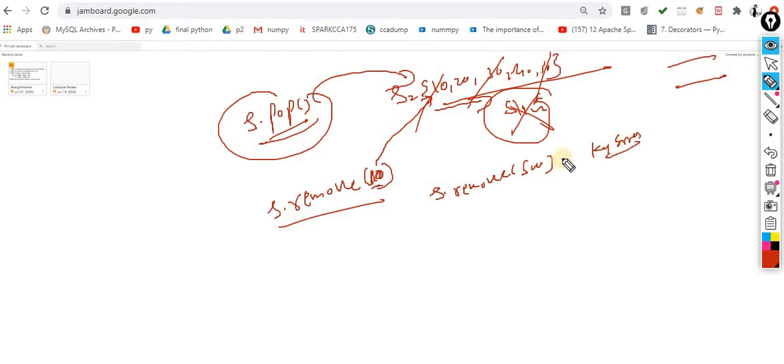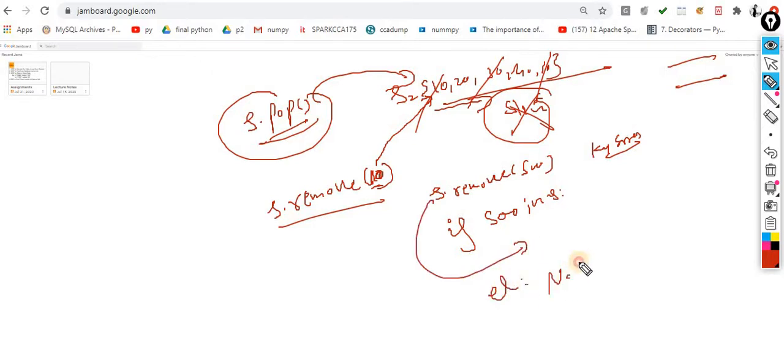Keep this point in mind. So you will get the key error. That element is not available, but you are trying to remove it, so you will get the key error. So how can you handle this situation? If 500 in s, then you use remove, otherwise simply say not applicable or not available. This is one way.